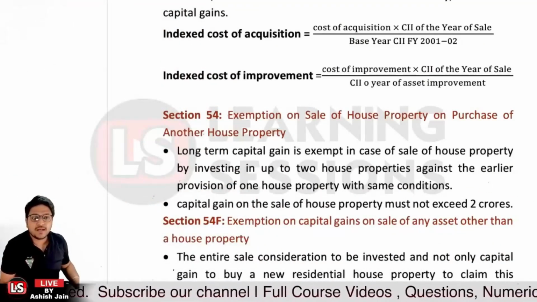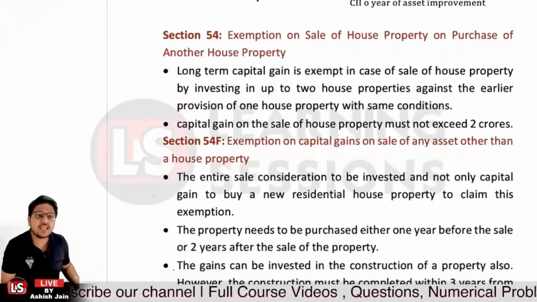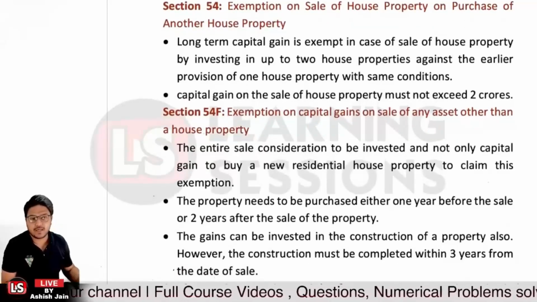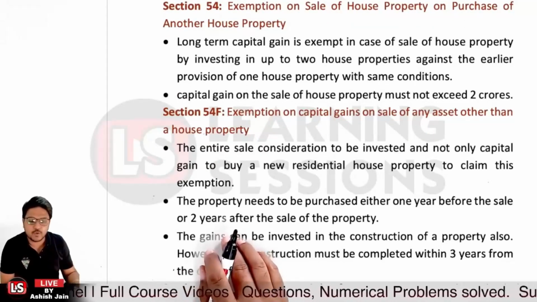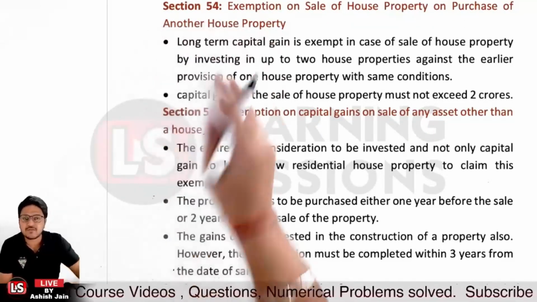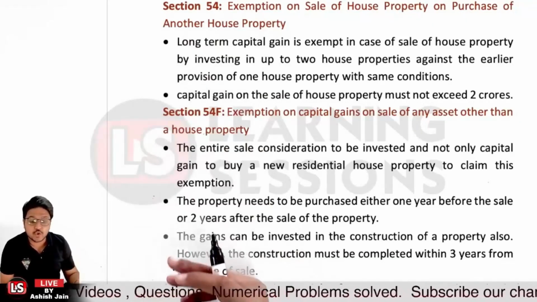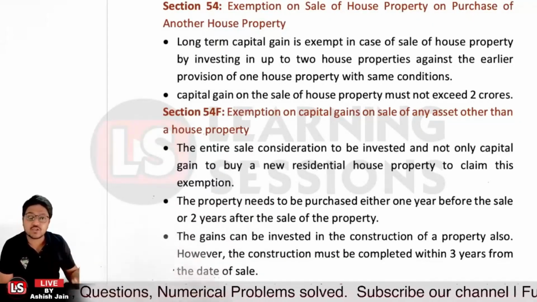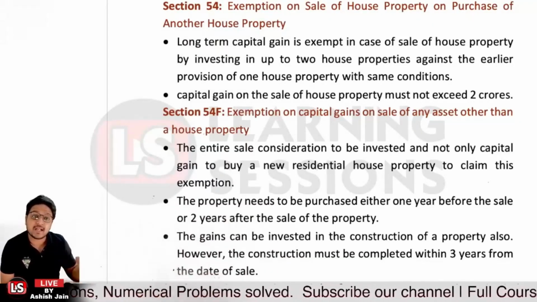Section 54F, that is exemption on capital gains on sale of any other assets than the housing property. It's not related to that; you will be getting the exemption related to housing property only. That's covered under section 54. But if you sell any other asset also, and there was a capital gain and exemption related to the same, that can also be there.